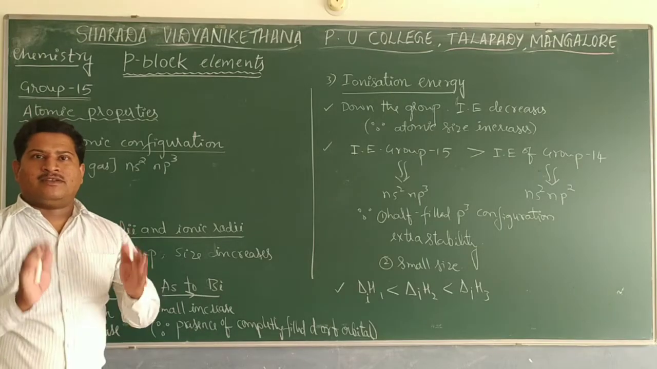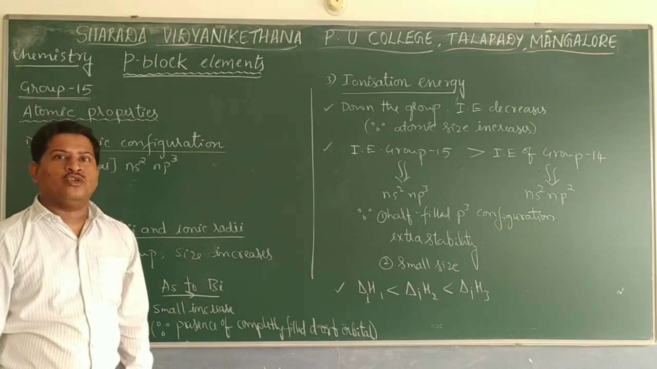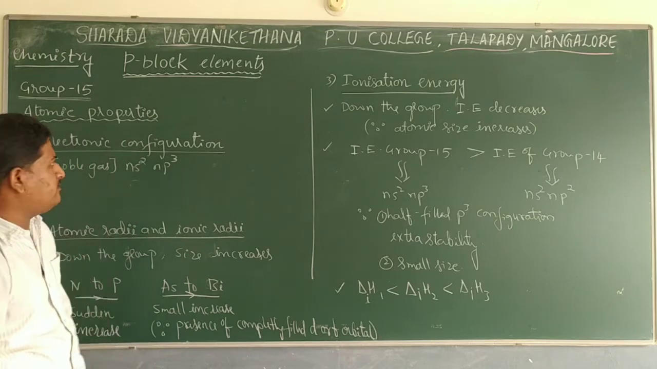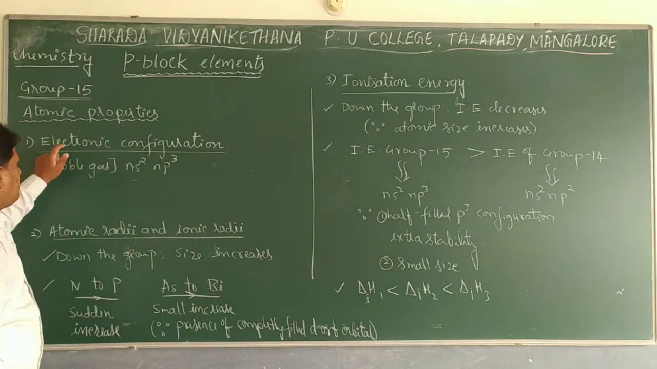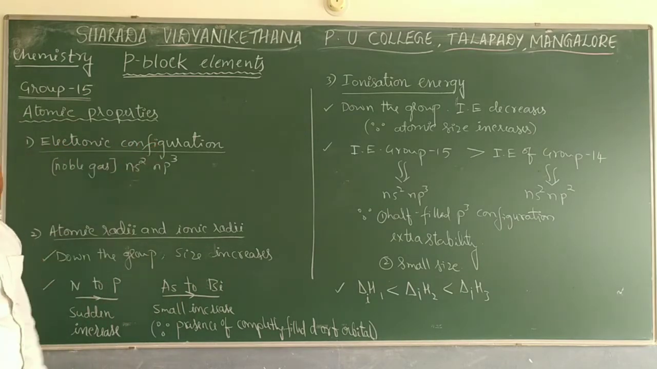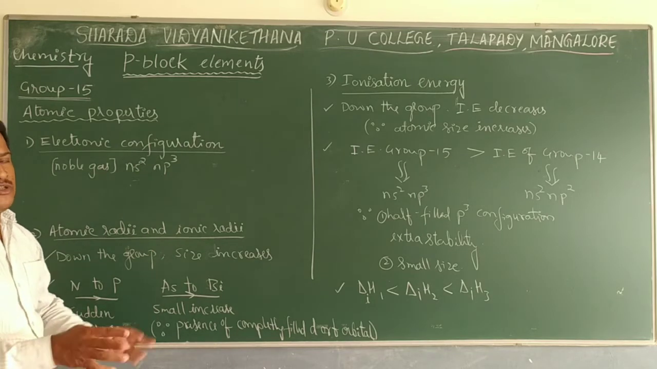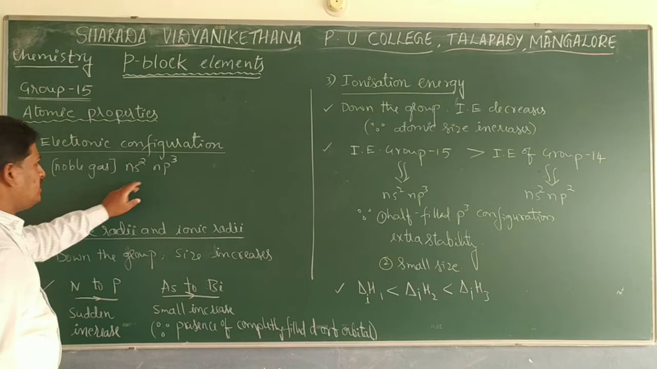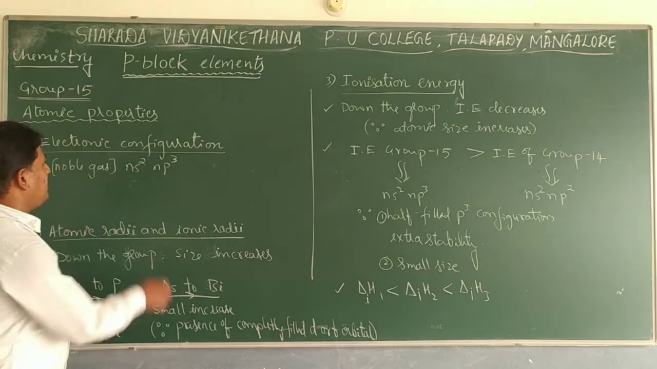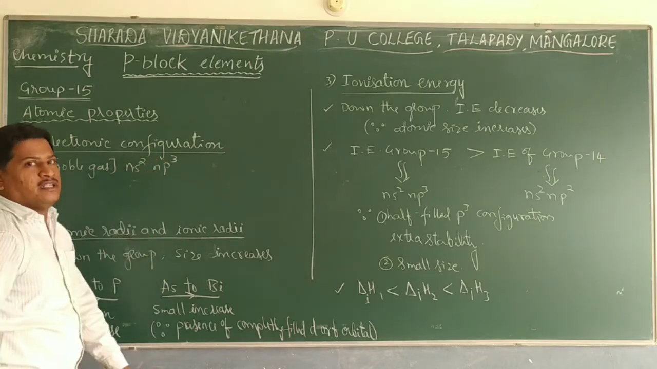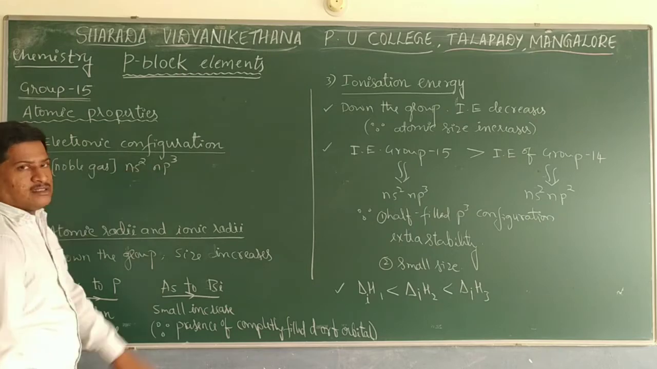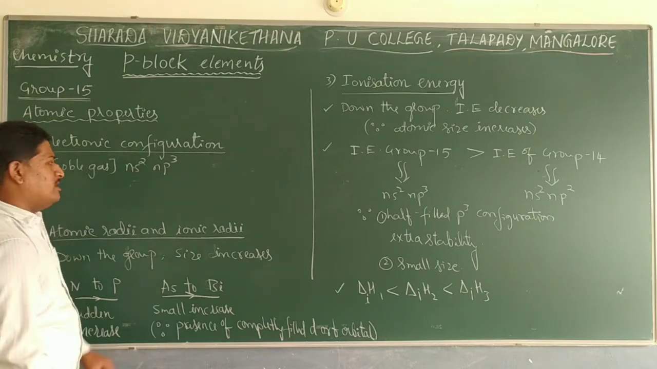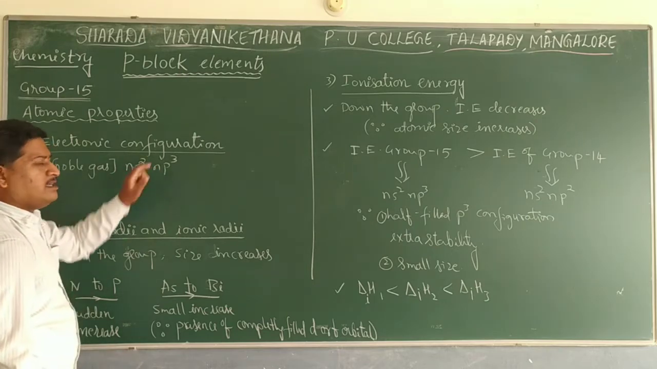Let us see some atomic properties of group 15 elements, that is the nitrogen family. The first atomic property is electronic configuration. Almost all group 15 elements show the same electronic configuration. After the noble gas we have ns2 np3 configuration, where n is nothing but the principal quantum number, the shell number.